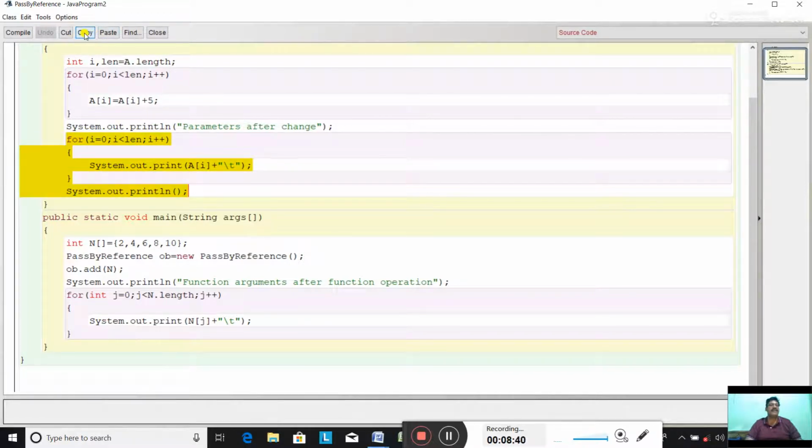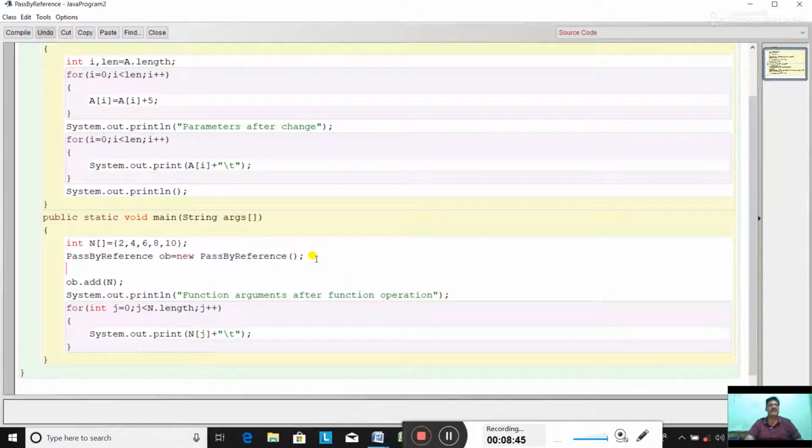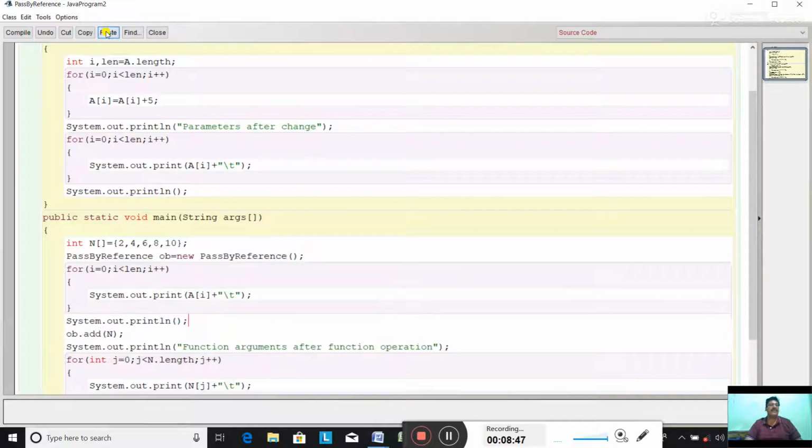Just copy this, paste here. for (int i = 0; i < n.length; i++) System.out.println(n[i]). Okay, now what are we printing? We are printing the actual array also, that is array n. Let us see.